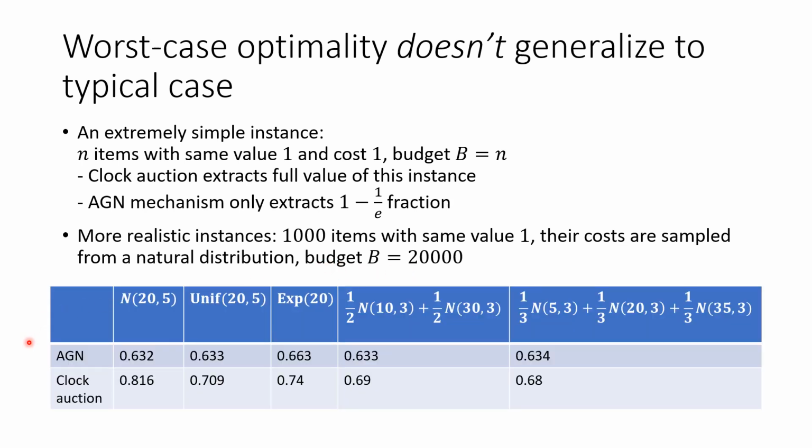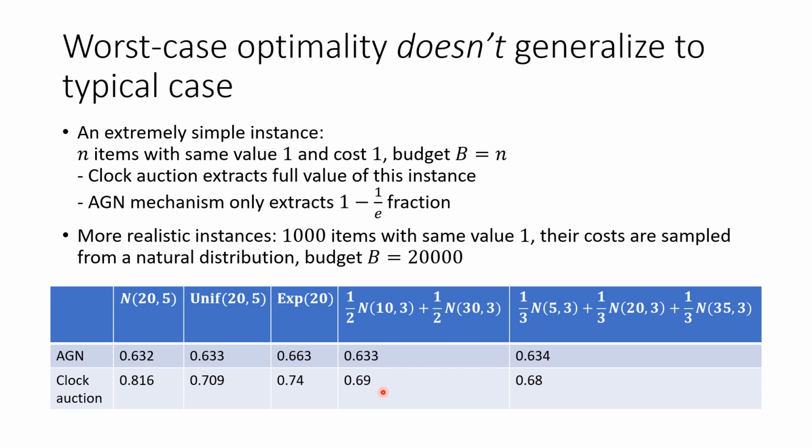The following table shows the expected fraction of the full value which the AGM mechanism and the clock auction achieve respectively for various cost distributions, such as Gaussian distribution, uniform distribution, exponential distribution, and Gaussian mixtures. We can see that for all these distributions, the AGM mechanism consistently gets close to a 1 minus 1 over e fraction. But the clock auction can do much better.